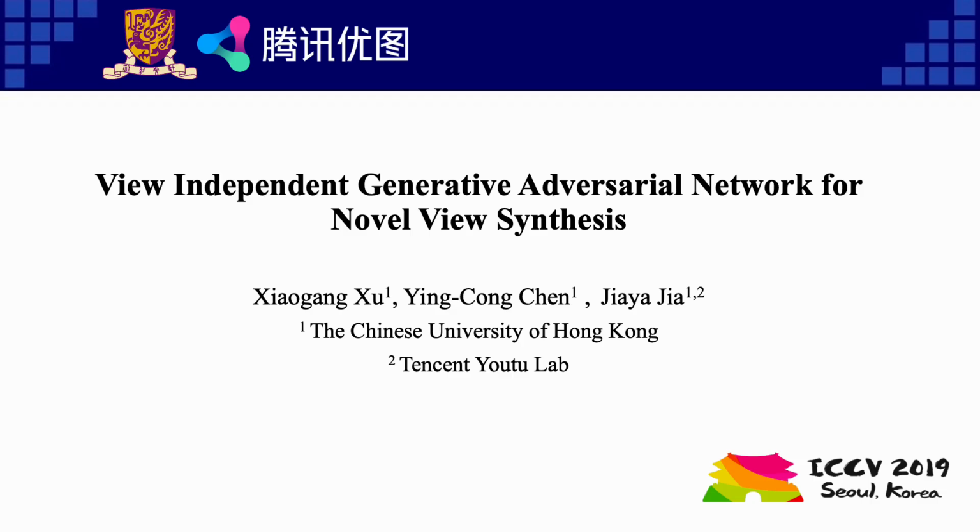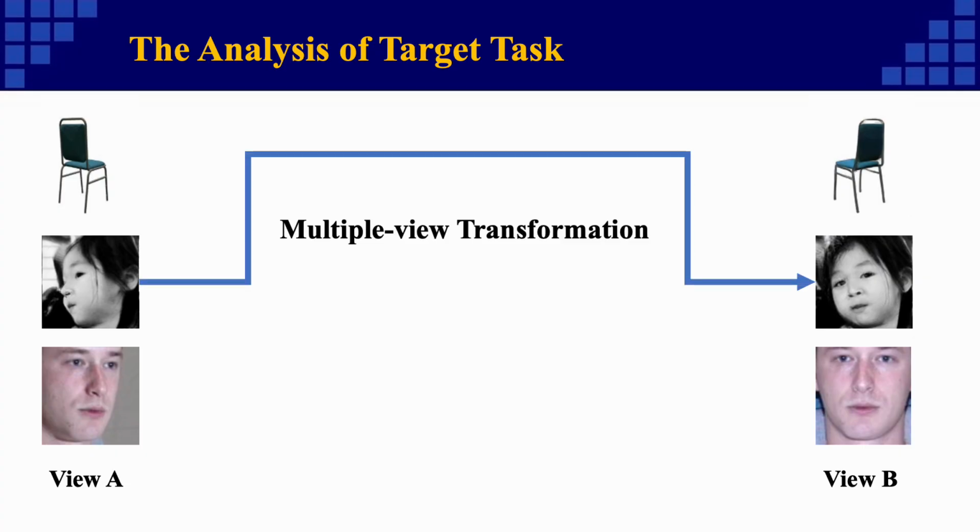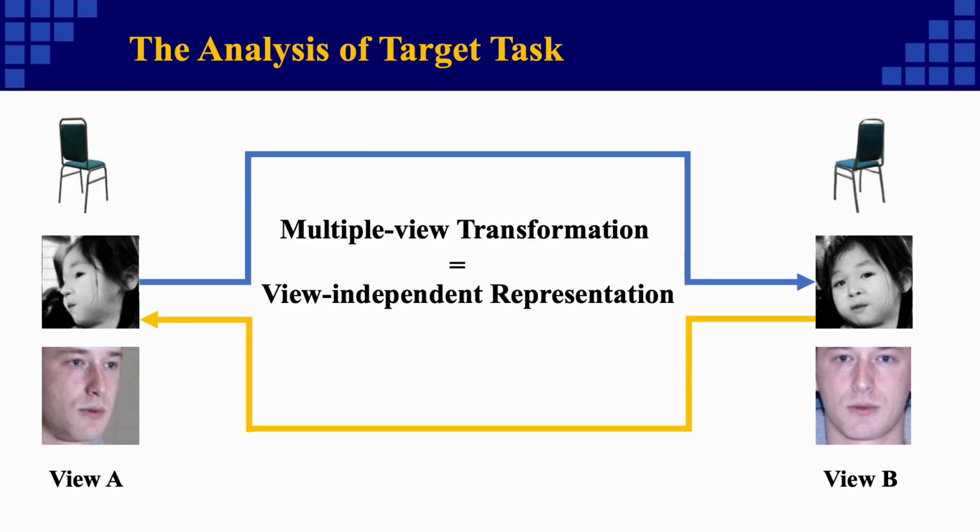Today I will present our paper, View-Independent Generative Adversarial Network for Novel View Synthesis. Multiple view transformation means generating a novel view for a given 2D image. We think such transformation can be divided into two phases. First, obtain a view-independent representation, and then apply view-specific parameters onto this representation.